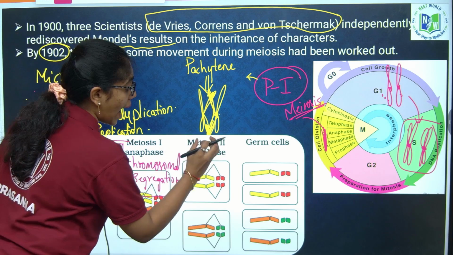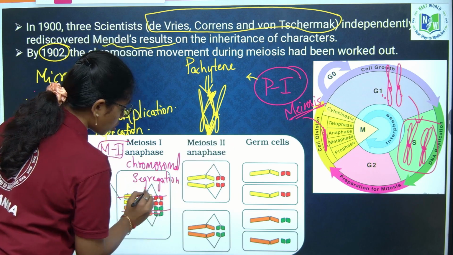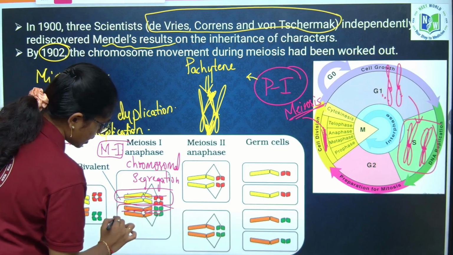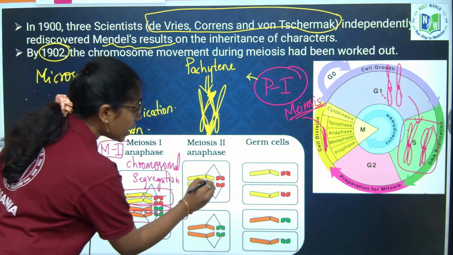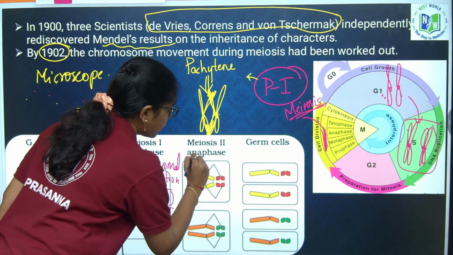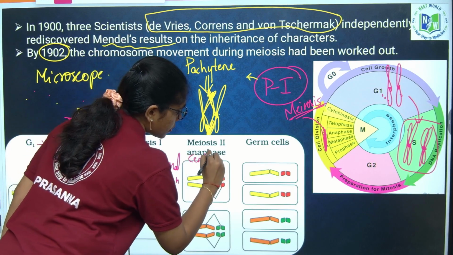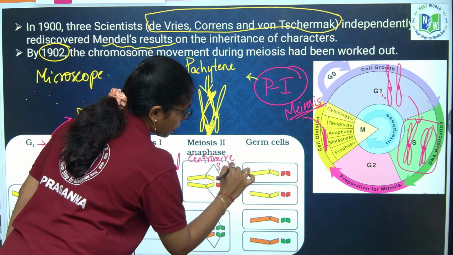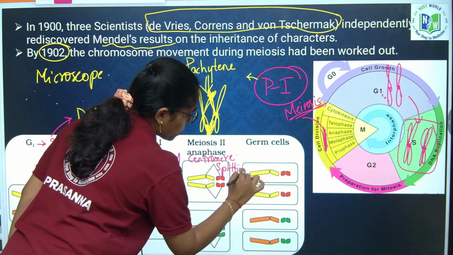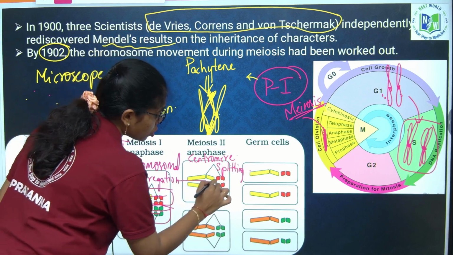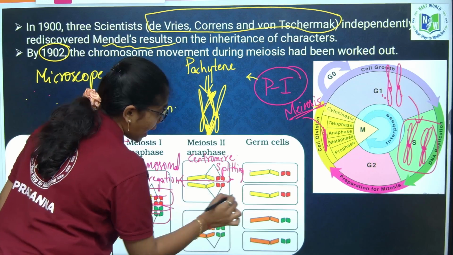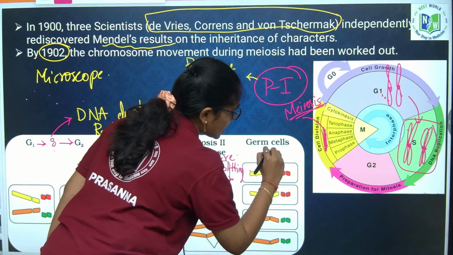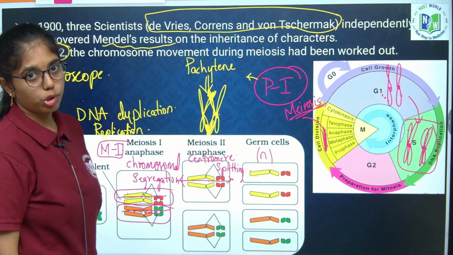And in anaphase 2, this set goes into one cell and this set goes into the other cell. Here in anaphase 2, centromere splitting occurs, wherein two chromosomes get separated and they form half the set of chromosomes. We will call them haploid chromosomes.